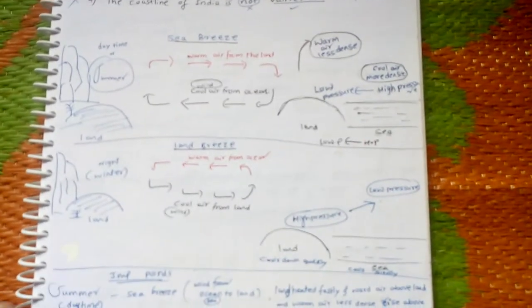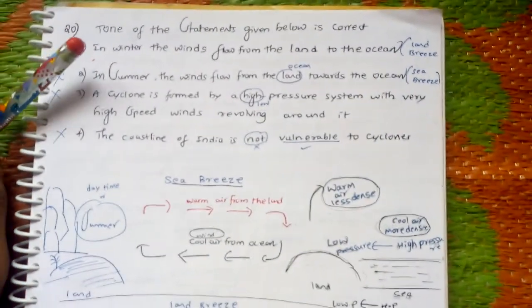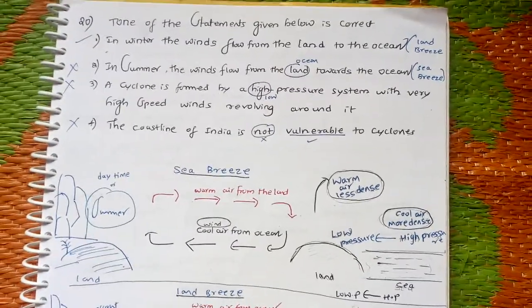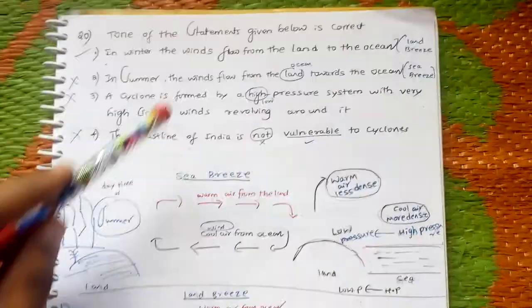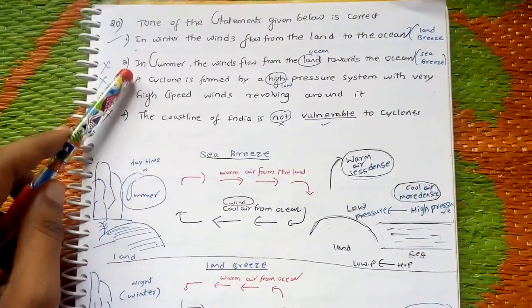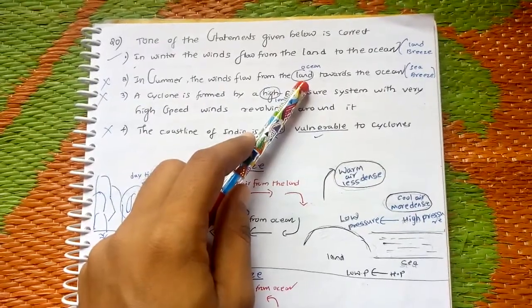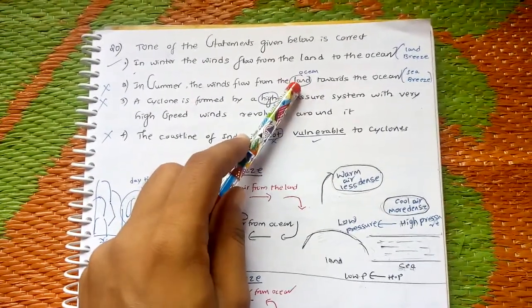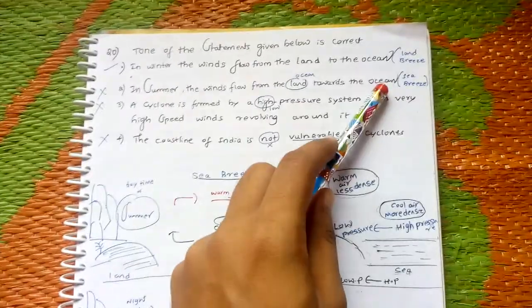So therefore the answer here: in winter, as I have explained, the wind flows from the land to the ocean, that is, a land breeze is taking place. So option A. And option 2 is wrong, because they have given in sea breeze that the wind is from land towards ocean, but it is wrong. It is from the ocean towards land.